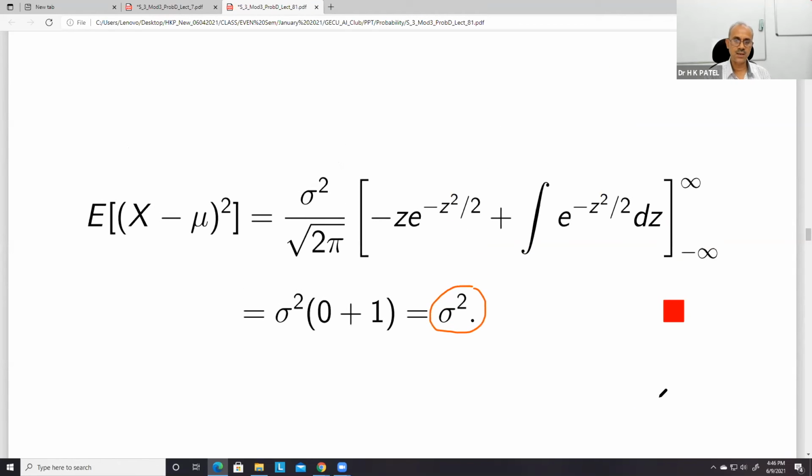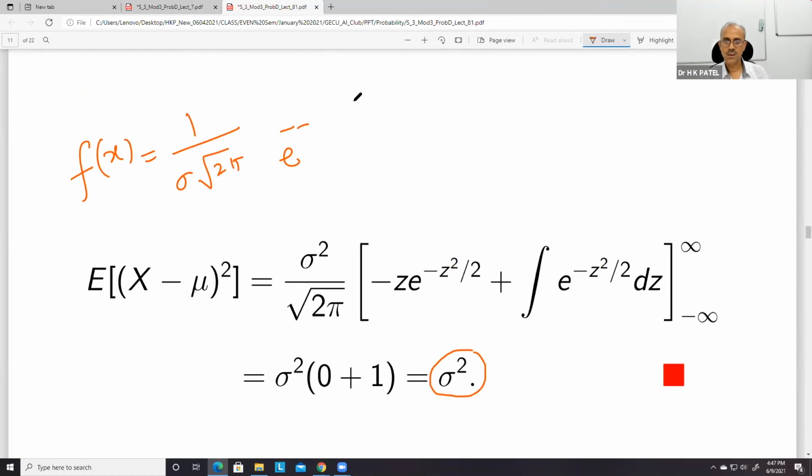So we started with that function 1 upon sigma root 2 pi e to the power minus 1 by 2 (x minus mu upon sigma) whole square. So this is the definition of the PDF of the normal distribution.